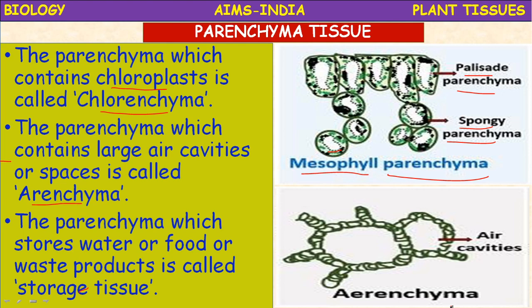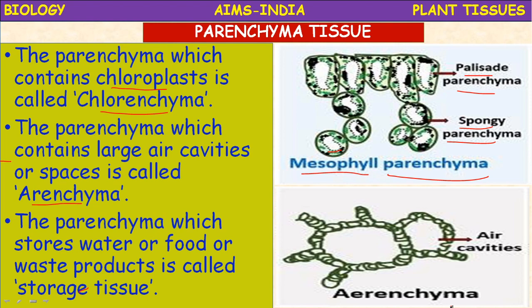The parenchyma which stores water or food or waste products is called storage tissue or storage parenchyma tissue. For example, in succulents or in xerophytes, the water storage tissue is nothing but the parenchyma tissue.